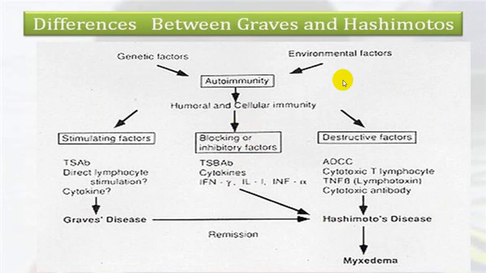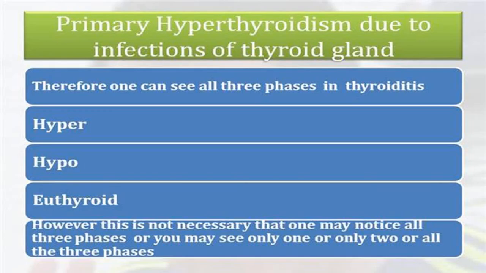But if there is a stimulating antibody when the person is developing Hashimoto's, for a temporary period it can produce thyrotoxicosis. Then it is called Hashitoxicosis. Invariably, in Hashimoto's, when inhibitory antibodies are in excess, it will give rise to destruction of the thyroid gland tissue and will end up with hypothyroidism, which we call myxedema. So one of the most common causes of myxedema is Hashimoto's.